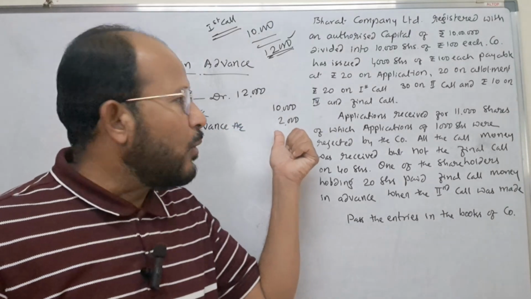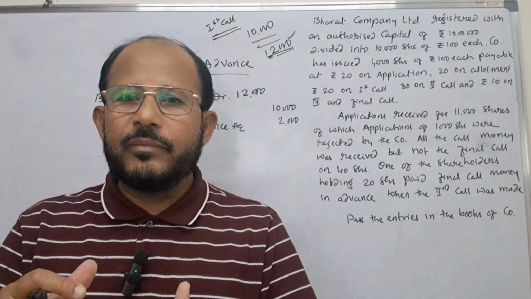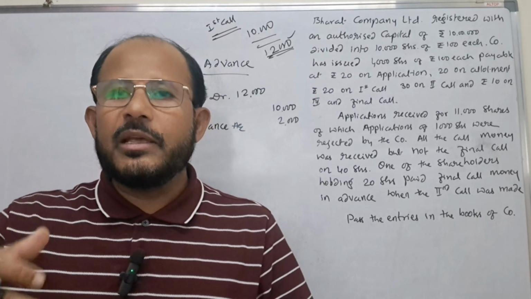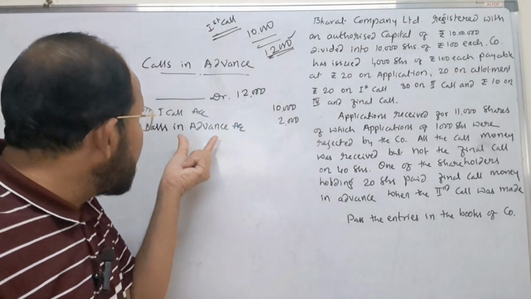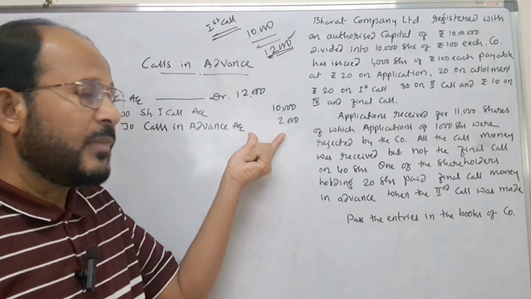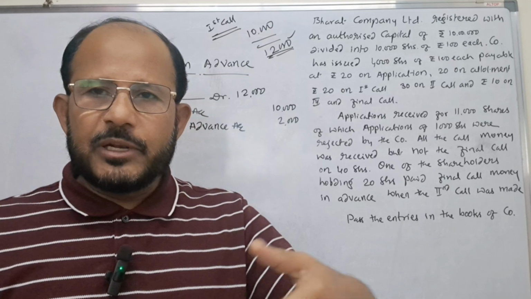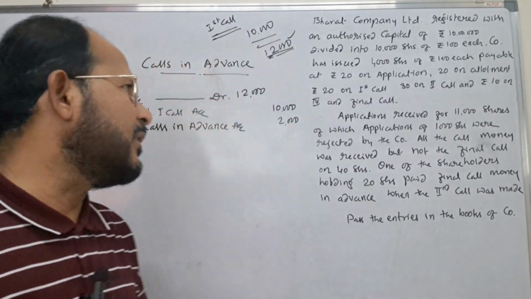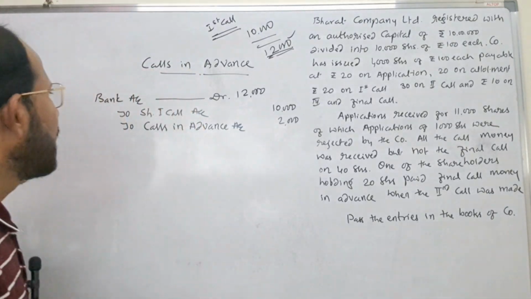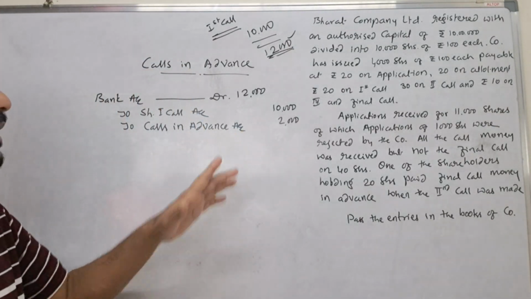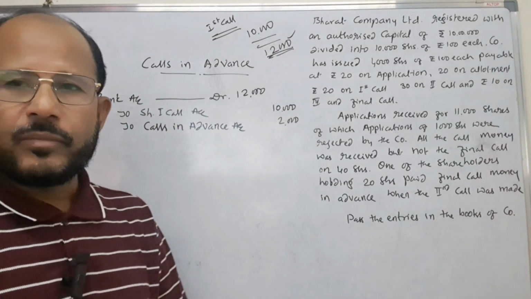Try to understand here. Whatever advance money has been received by the company will be adjusted as and when the company makes the next call. But on this calls in advance, the company will give interest as per the Companies Act of 2013. That should not exceed 12% per annum. This is the way the calls in advance account is to be adjusted in the journal entry.